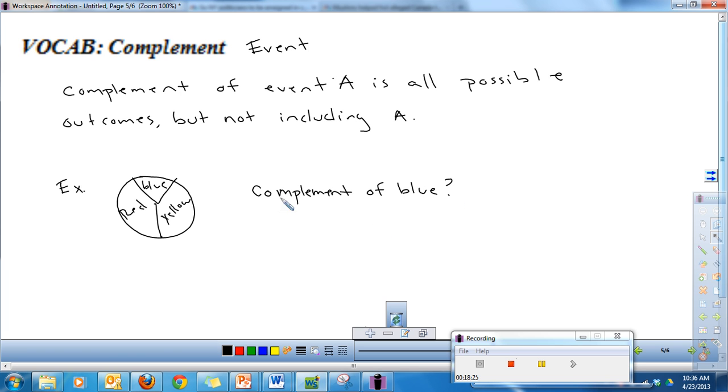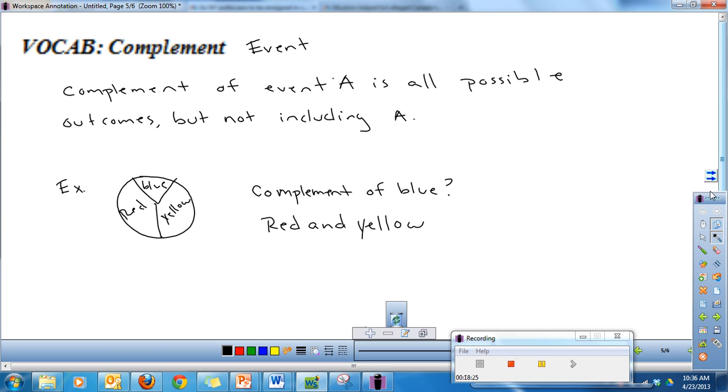What that means is, what are the other outcomes that you can get besides blue? So look at the spinner. What are all of the events besides blue that can happen? Well, besides blue, what else could happen would be red and yellow. You could also spin a red and a yellow.